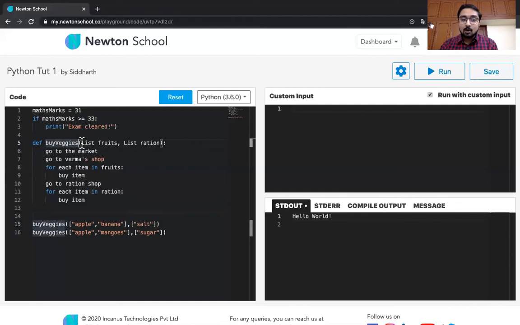Now inside these round braces, you define what parameters this function will take in. As in real life, in the world of programming also, you can pass on multiple parameters. As over here we have passed the list of fruits as well as a list of ration. And we can even pass in different kinds of parameters. For example, your mother might pass you the fruits and the ration, and she might as well give you a budget. She might tell you, here's 1,000 rupees. If it doesn't come under 1,000 rupees, don't buy these items. So basically you can pass in multiple parameters to a function.